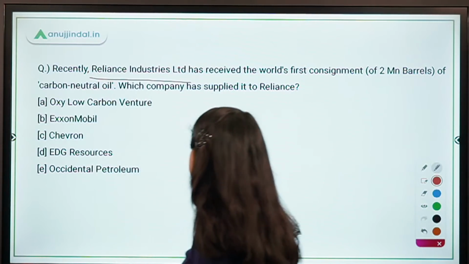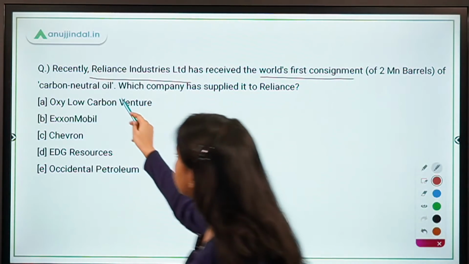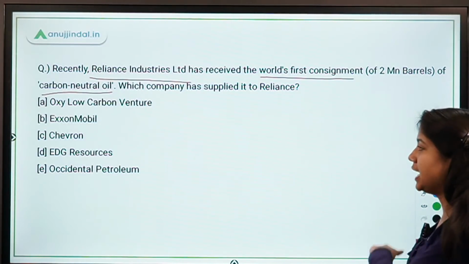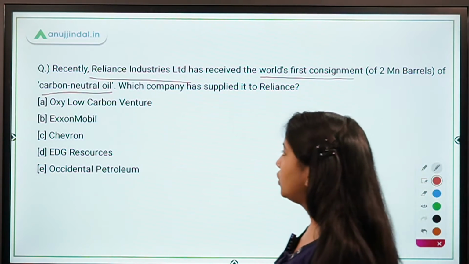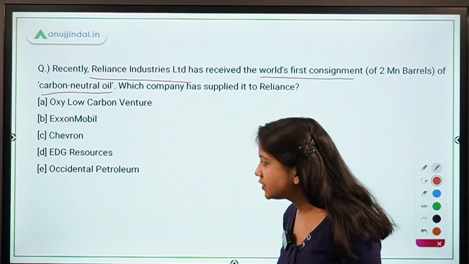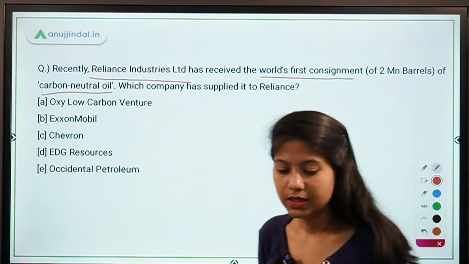Recently, Reliance Industries Limited has received world's first consignment of carbon neutral oil. Which company has supplied it to Reliance? So you have Oxy Carbon Venture, Exxon Mobil, Chevron, EDG Resources, Occidental Petroleum. So which company is it?